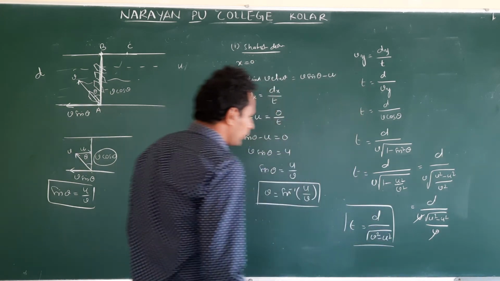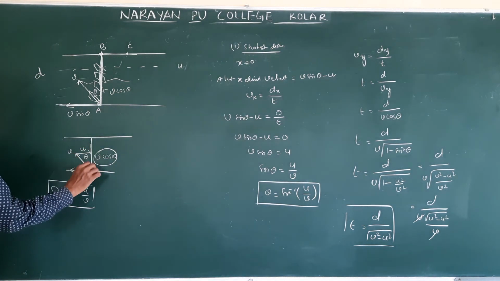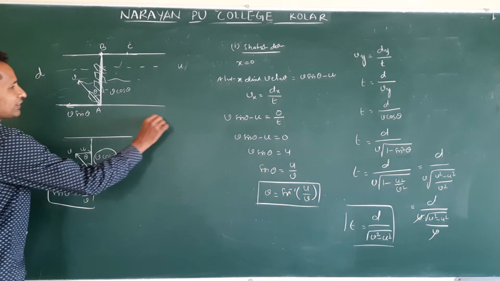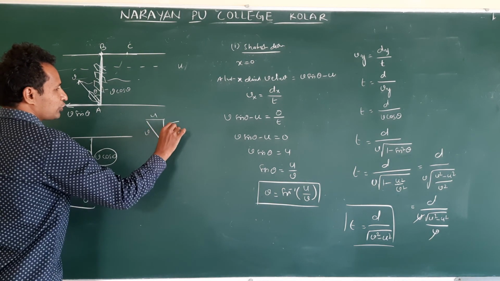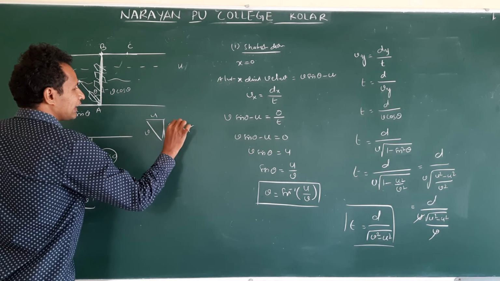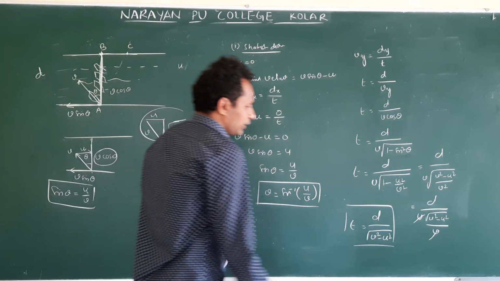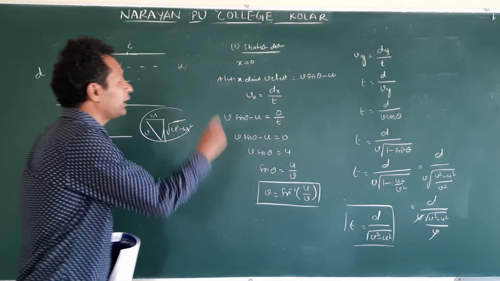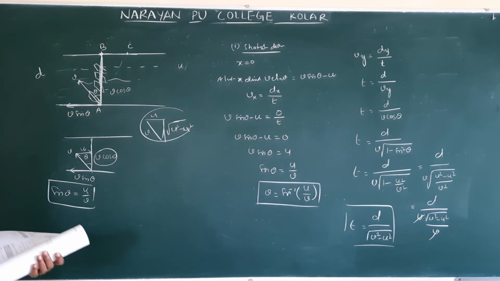In the exercise problem, when we were doing it, I explained this velocity directly. I took this triangle. This is v. This is u. What will be after this is v square minus u square. I took it directly there when we were solving. But the actual story is this one. This is for the shortest distance. Clear? Next we will do the shortest time.